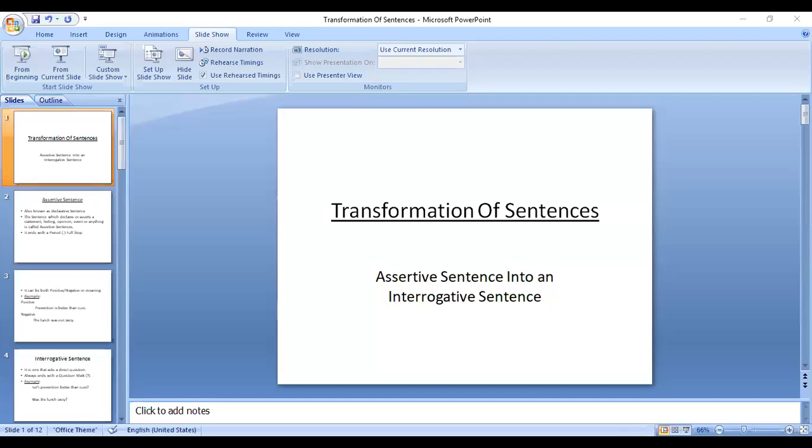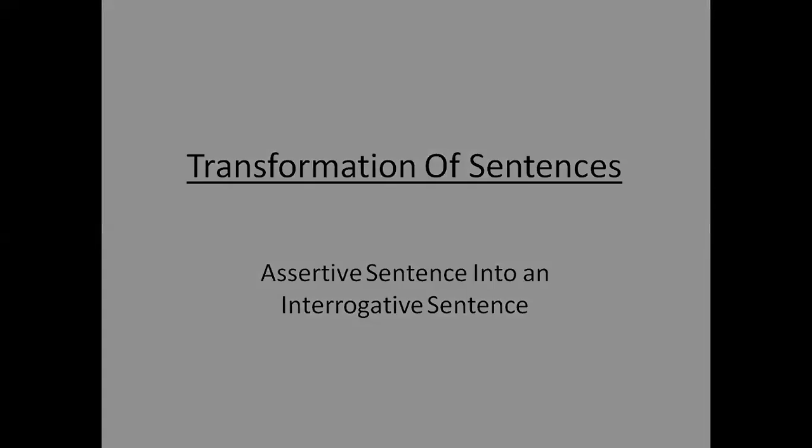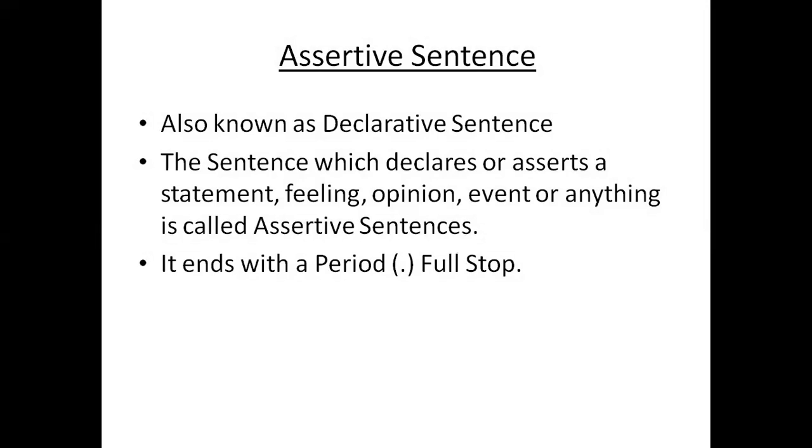Into it. How to convert assertive to interrogative sentence. First, let's look into what is an assertive sentence. Assertive sentence is also known as a declarative sentence. The sentence which declares or asserts a statement, feeling, opinion, incident, events, history, or anything is called an assertive sentence. And an assertive sentence ends with a period, that is, with a full stop. That time you can recognize that it is an assertive sentence if it ends with a full stop.